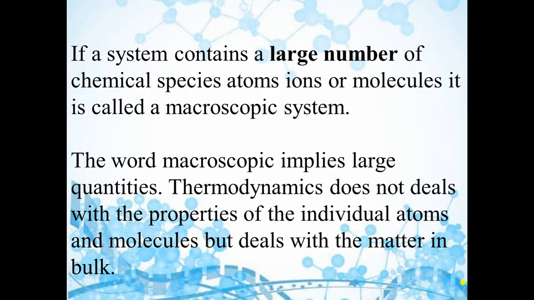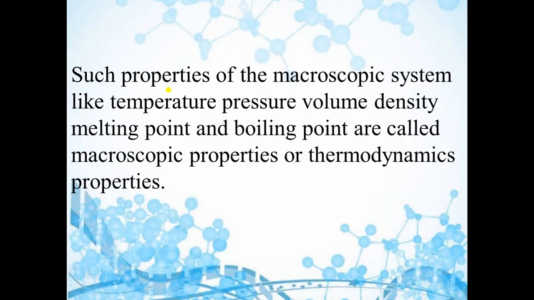If a system contains a large number of chemical species, atoms, ions or molecules in it, then we will say that it is a macroscopic system. Here macro means large number of, okay? Because thermodynamics does not deal with a single atom or molecule, but it deals with bulk molecules or atoms. So here we will describe the properties of a macroscopic system like temperature, pressure, volume, density, melting point and boiling point.